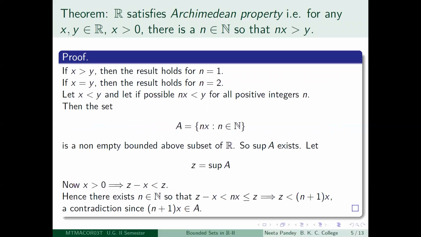Using this, we will show that R satisfies the Archimedean property. Remember, we had shown that the set of rational numbers satisfies the Archimedean property, and there the proof involved used only arithmetic and some order relation.